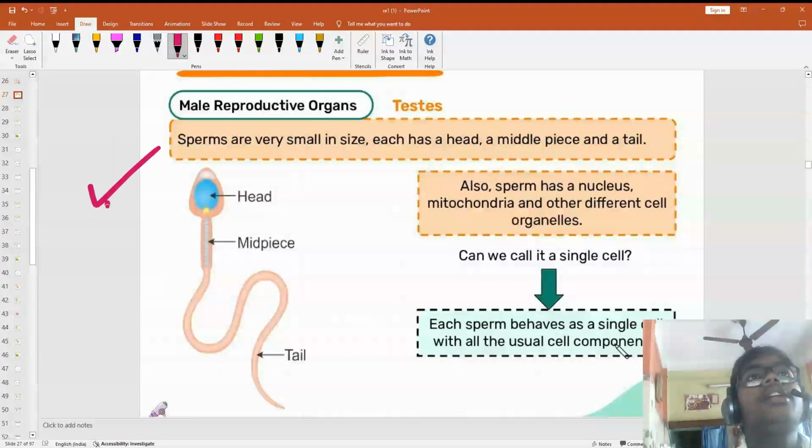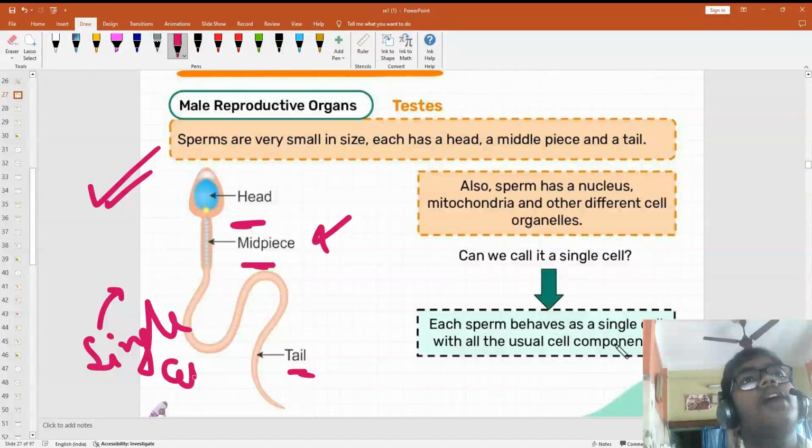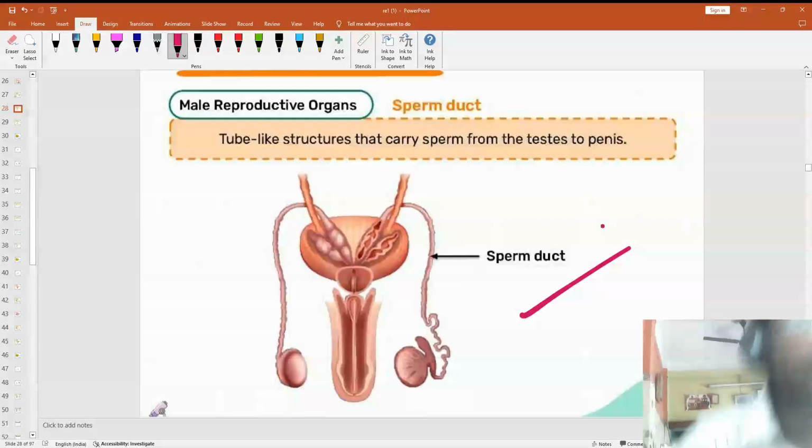Okay. Now the next is sperms. If you see, sperms are very small in size. They have a head, a middle piece, and a tail. This is the structure. Now it is a single cell. Understood? Okay.